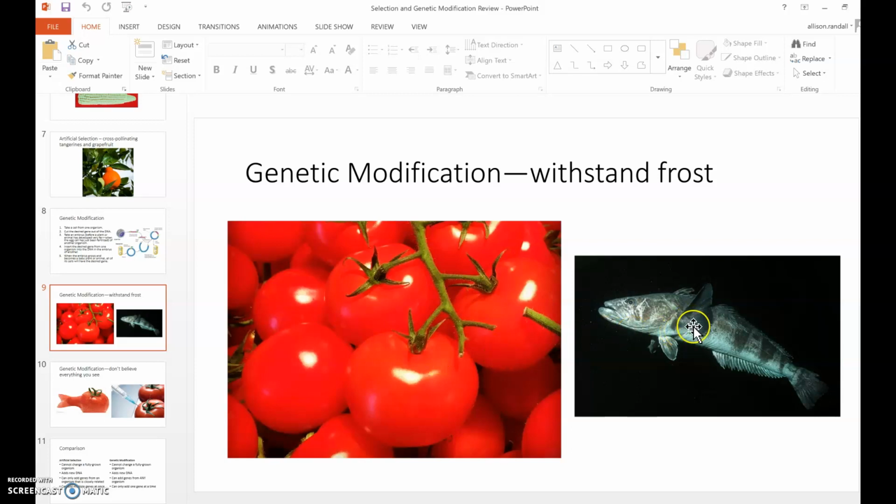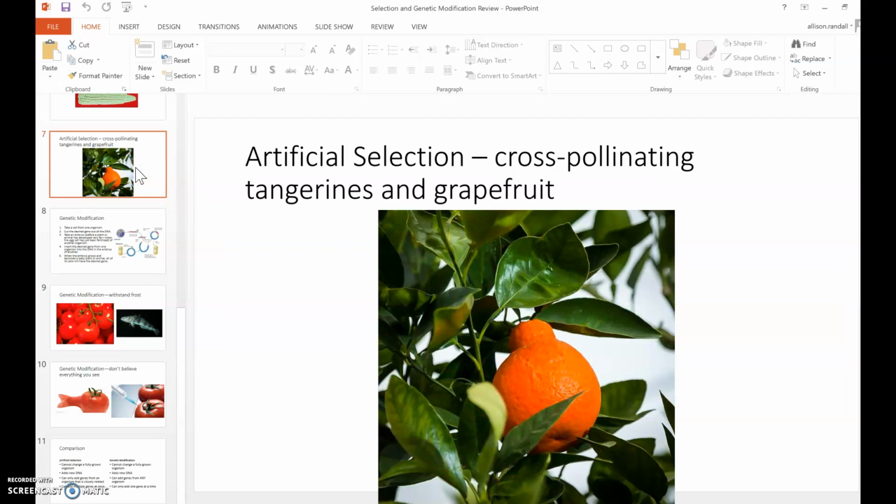And what they do is they cut out the gene from an Antarctic toothfish's DNA, just the gene that makes its blood not freeze in cold waters. They don't take out any other genes, like the gene for fins or scales or anything like that, just the one that makes its blood not freeze. And then they put it into the DNA of a tomato before the tomato plant has even grown at all. They put it into the little embryo of the tomato plant in the seed. And then they plant it, and when it grows into tomatoes, the tomatoes can withstand the frost. So that can't change the adult organism, and neither can artificial selection.